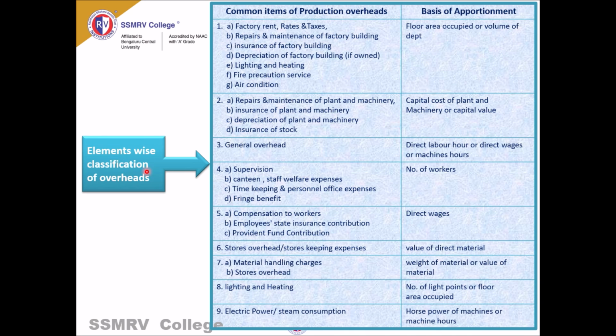This is the element wise classification of overheads, starting with the common items of production overheads. Production overheads are nothing but production expenses.